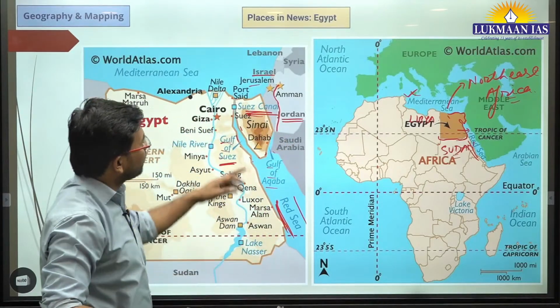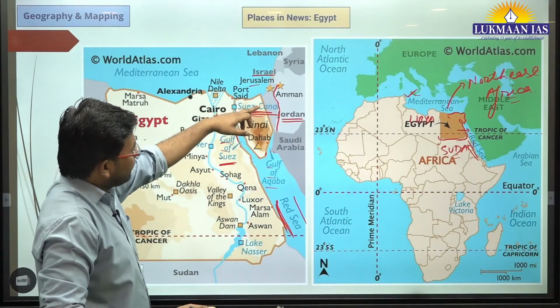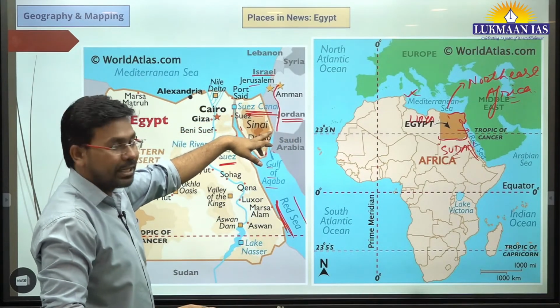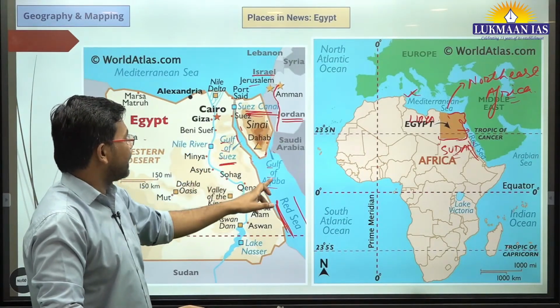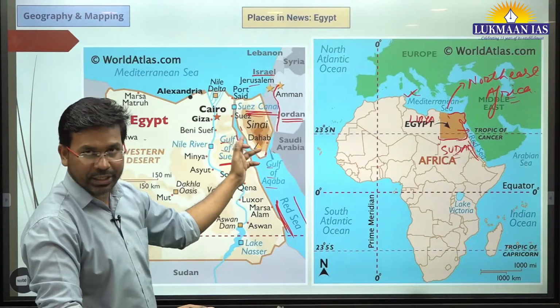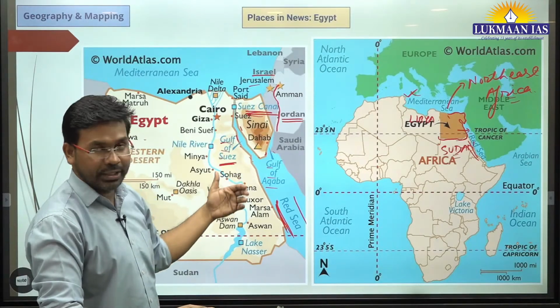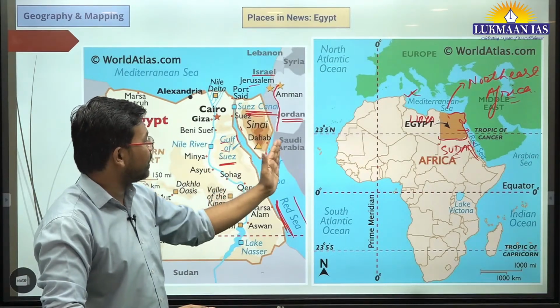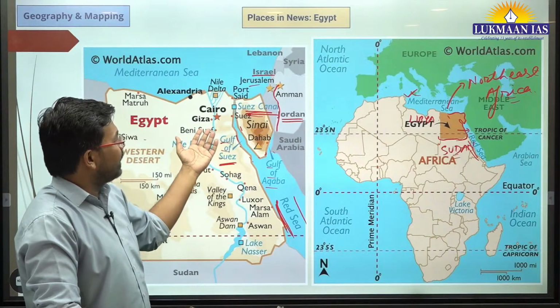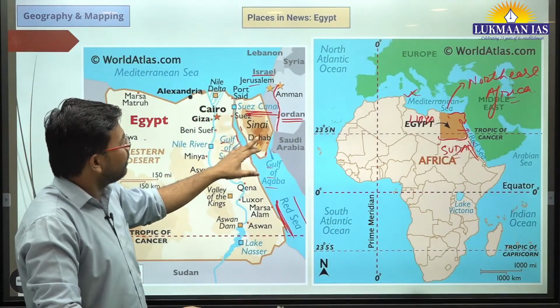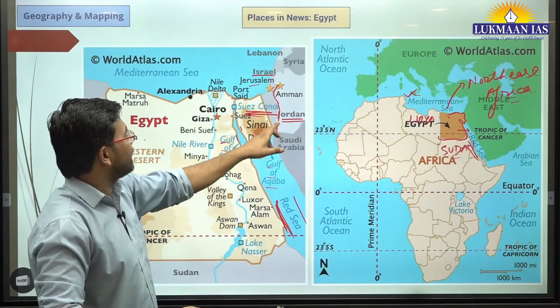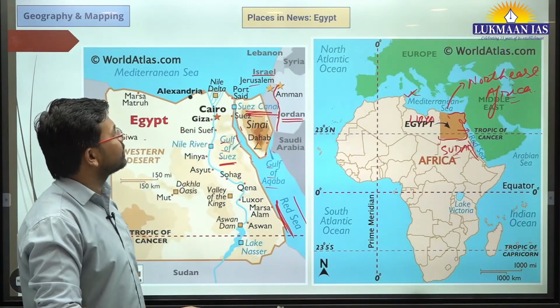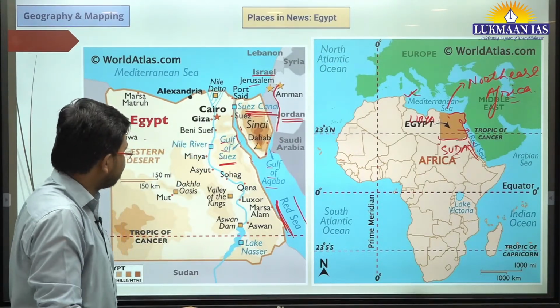With Saudi Arabia there is very little connection. Through the Gulf of Aqaba it does share a maritime border; the Gulf of Aqaba is shared by Saudi Arabia as well as the Egyptian side. But it shares only a very small amount of border with Jordan. Then it shares its border with Israel as well.